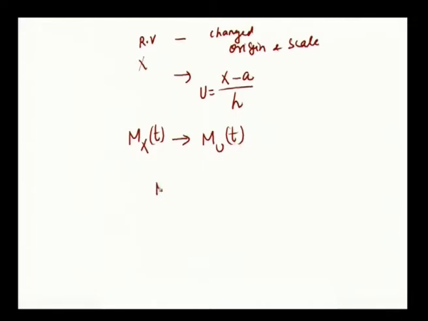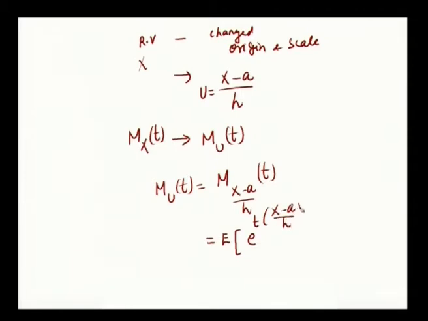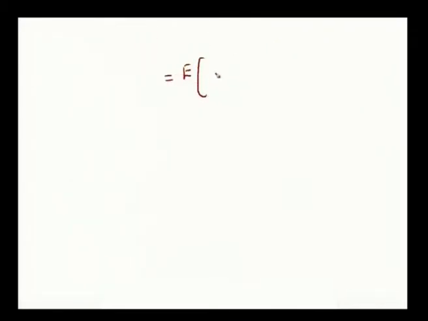What is your mu of t? Mu of t is nothing but m x minus a by h of t. This is according to the definition. In the place of x, again you are having x minus a by h. According to the definition, that is expectation of e power t into x minus a by h. Okay. So, this is written as expectation of e power tx by h into e power minus at by h.